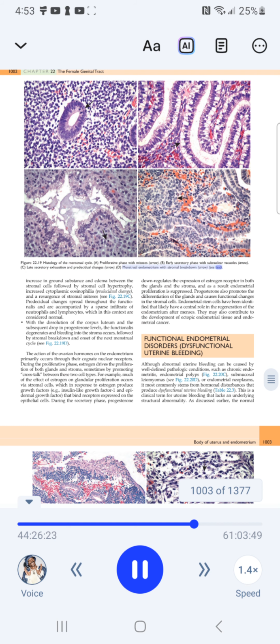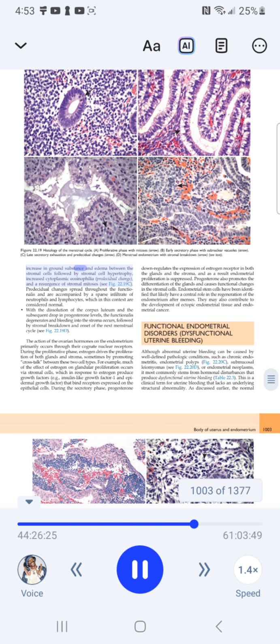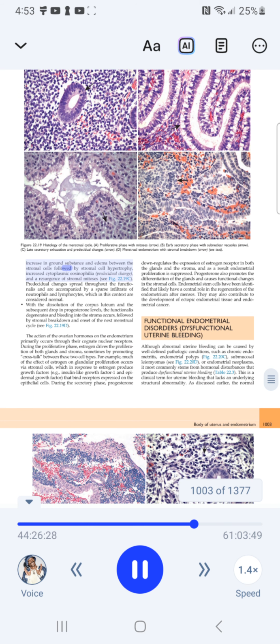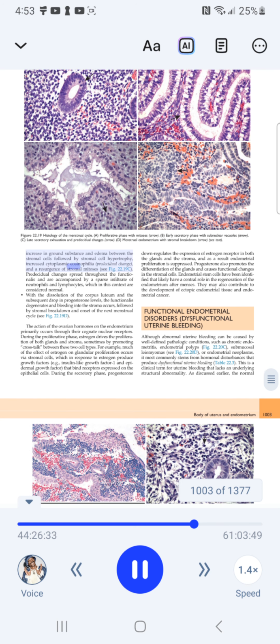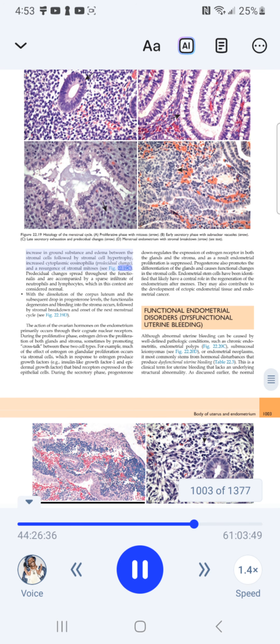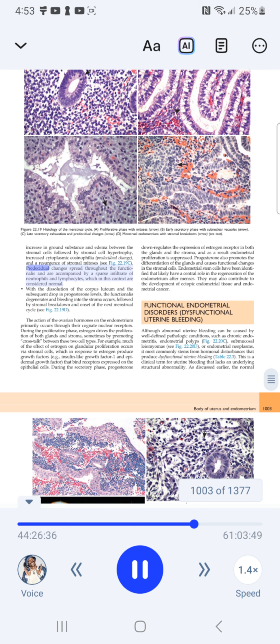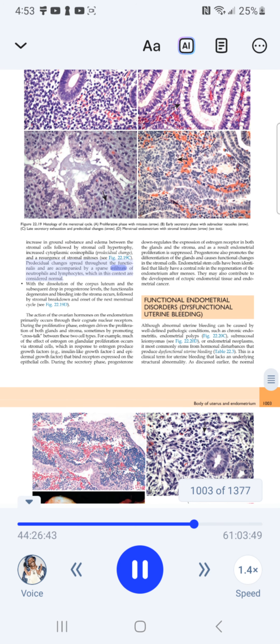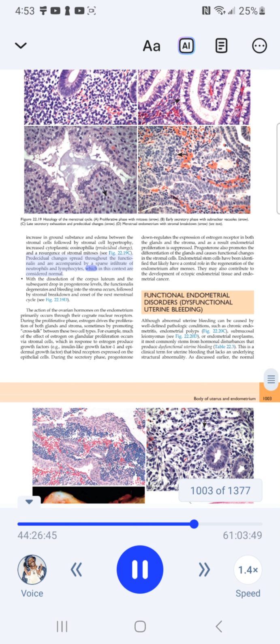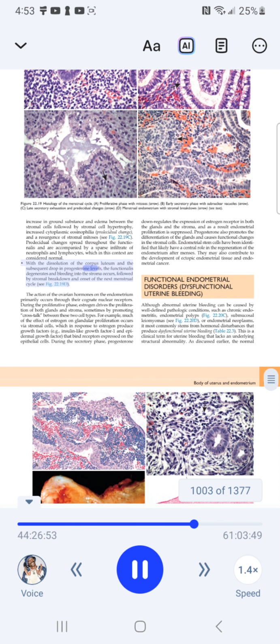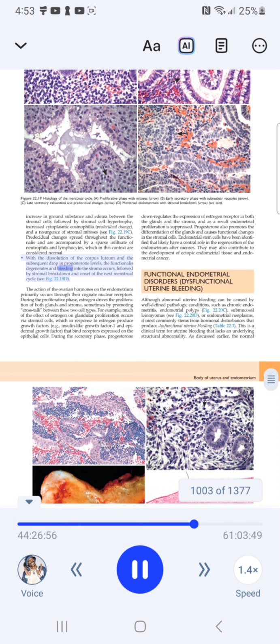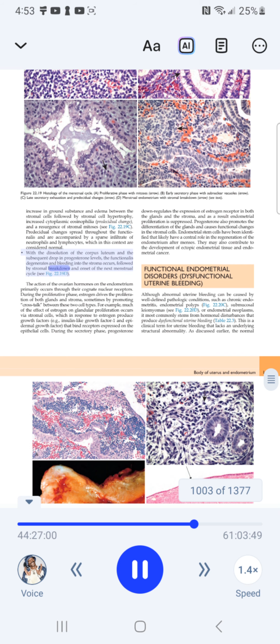See text. Increase in ground substance and edema between the stromal cells, followed by stromal cell hypertrophy, increased cytoplasmic eosinophilia, predecidual change, and a resurgence of stromal mitosis. See Fig. 22.19C. Predecidual changes spread throughout the functionalis and are accompanied by a sparse infiltrate of neutrophils and lymphocytes, which in this context are considered normal. With the dissolution of the corpus luteum and the subsequent drop in progesterone levels, the functionalis degenerates and bleeding into the stroma occurs, followed by stromal breakdown and onset of the next menstrual cycle.